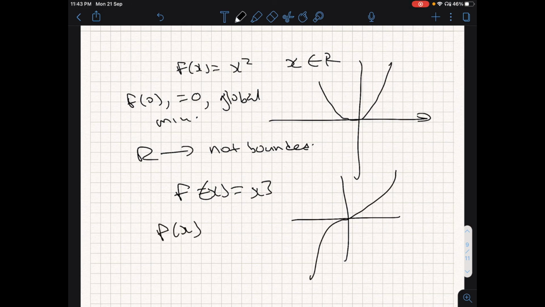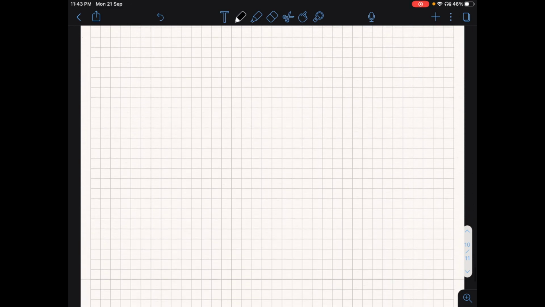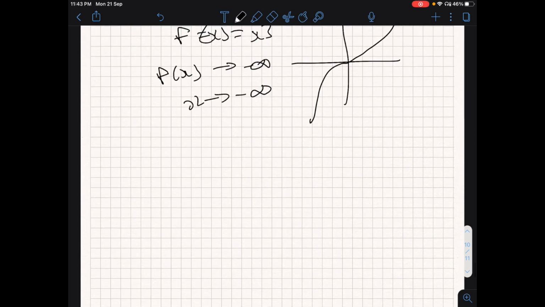F of x, which is x cube, goes to minus infinity as x goes to minus infinity. So here the unboundedness creates a problem. In f of x equal to x square, the unboundedness does not create a problem. So that's the Weierstrass theorem in a nutshell.